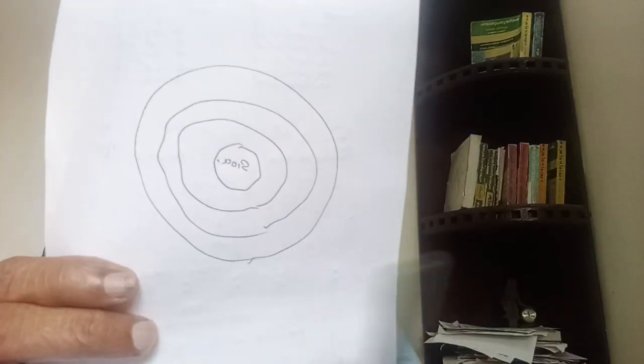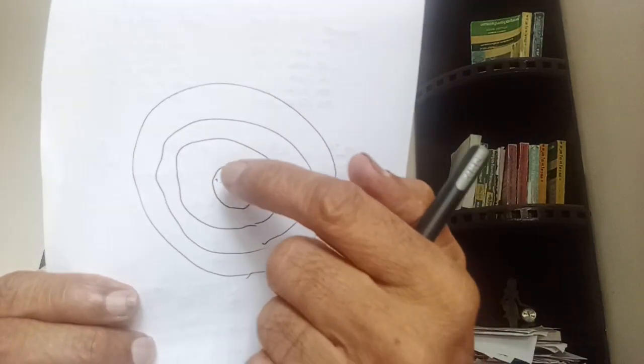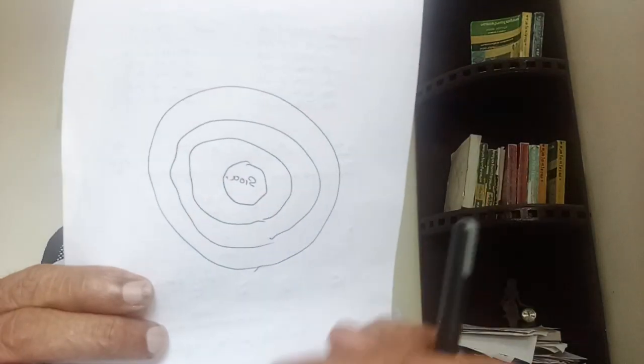On one day, while he was plowing his field, we know plowing means, after plowing, the figure we get is like this. Let this be the nucleus, or in the story it may be mountain.